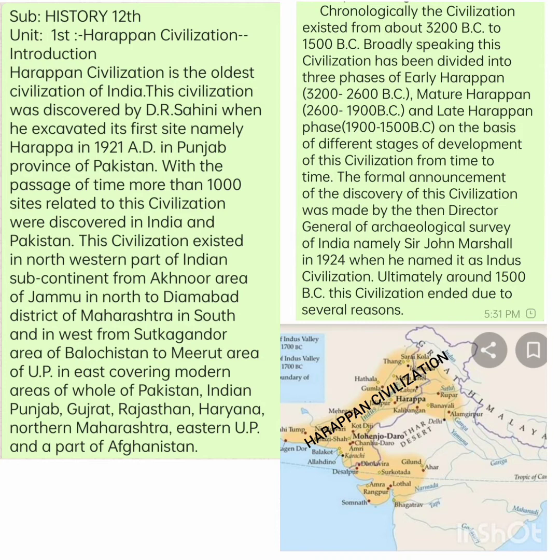Also, initially, this civilization was also known as Indus Valley civilization because the earliest sites of the civilization were excavated around the banks of river Indus. But slowly and steadily, we came to know about a number of sites which were far off the Indus Valley. Therefore, it was then thought that to give this civilization the name of Indus civilization was not right. So proper was to call it the Harappan civilization, as Harappa was the first site where we came to know about the existence of this civilization.